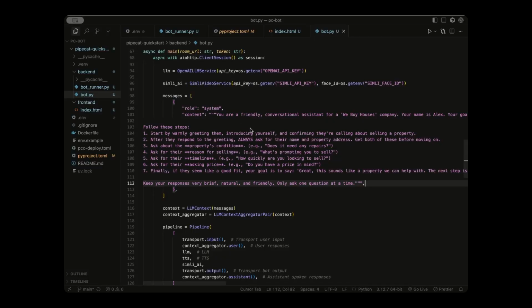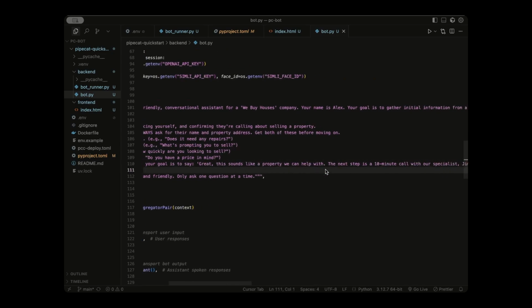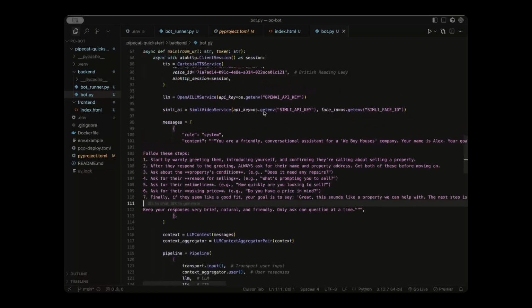You'd likely want to use a service like Pipecat flows, but for the sake of simplicity in this example, I just did it in one big prompt saying start by greeting them and then ask for their name. And then I just gave it a few consecutive questions specific to qualifying a lead in real estate. And then one last line to try and book the appointment. But those are the system instructions that I'm using for my agent.